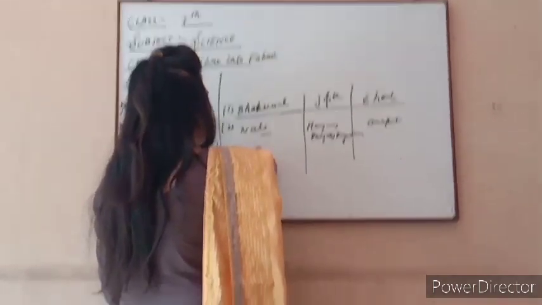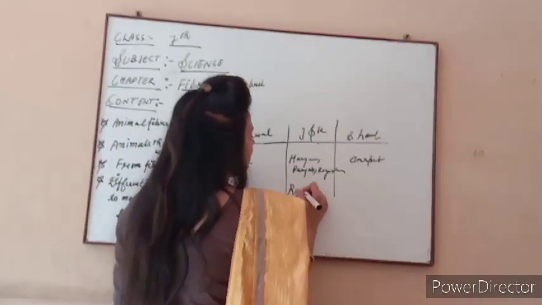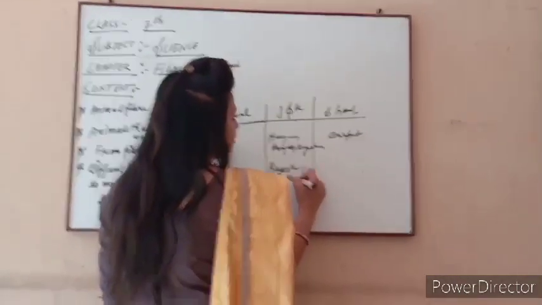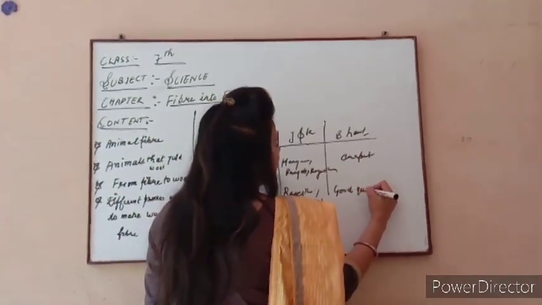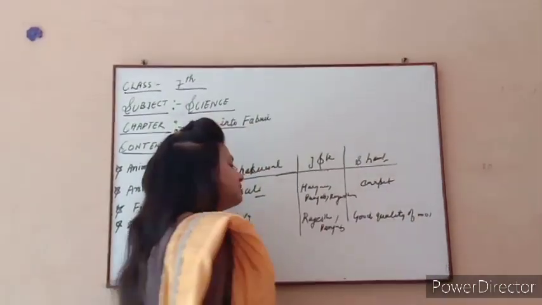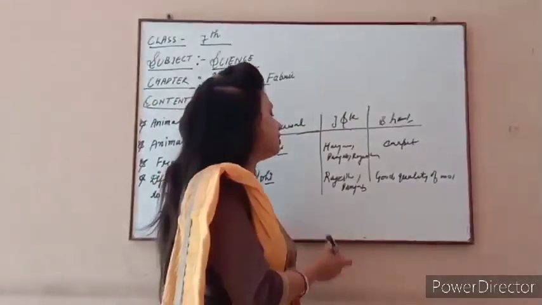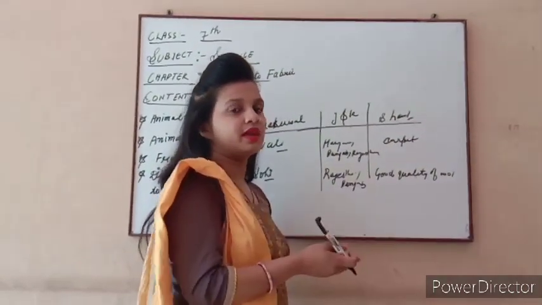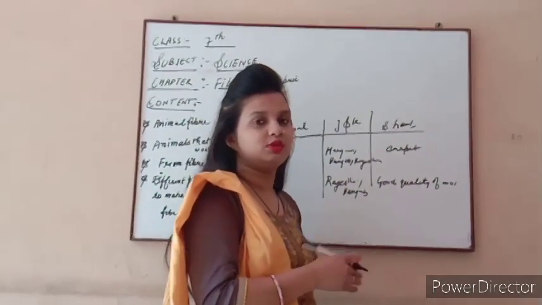Now the third one is Lohi. Lohi variety we get only from Rajasthan and Punjab. This is a very good variety of wool, used to make sweaters, a good quality of wool. I have also written some examples of wool which we get from different countries, and they have different names, and are used in making carpets, shawls, and sweaters, with different varieties and qualities of wool.